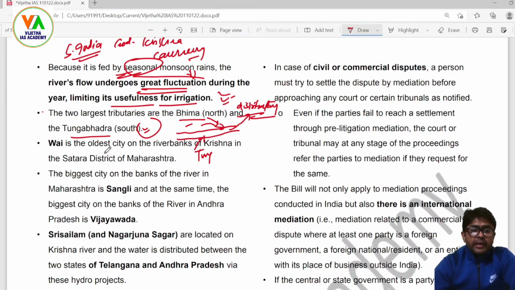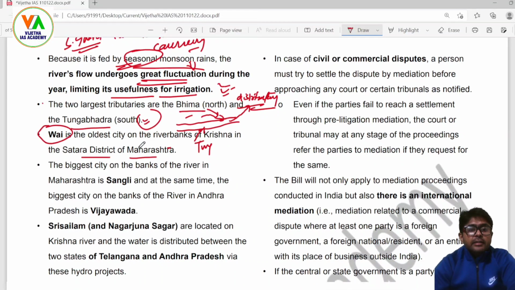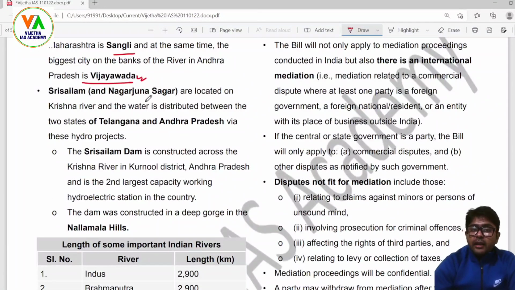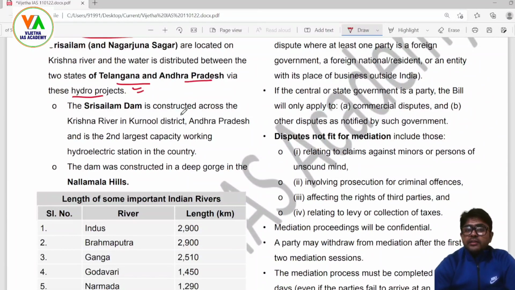Now, Wai is the oldest city on the river banks of Krishna, in Satara district of Maharashtra. Why? W-A-I. The biggest city on the banks of the river in Maharashtra is Sangli, and at the same time the biggest city on the banks of the river in Andhra Pradesh is Vijayawada. Sri Sailam and Nagarjuna Sagar are located on Krishna River, and the water is distributed between the two states of Telangana and Andhra Pradesh via these hydro projects. The Sri Sailam Dam is constructed across the Krishna River in Kurnool district, Andhra Pradesh, and is the second largest capacity working hydroelectric station in the country.